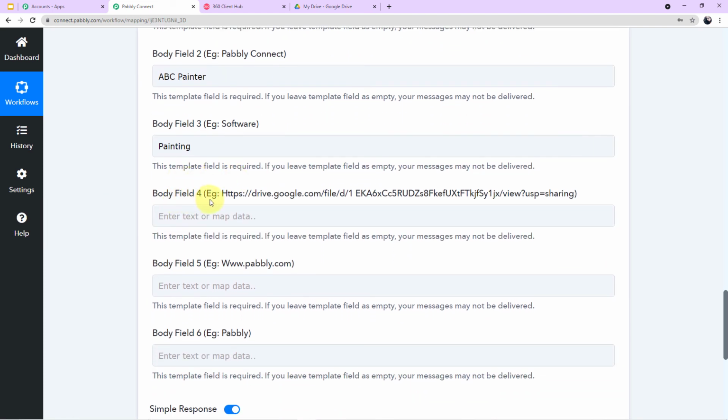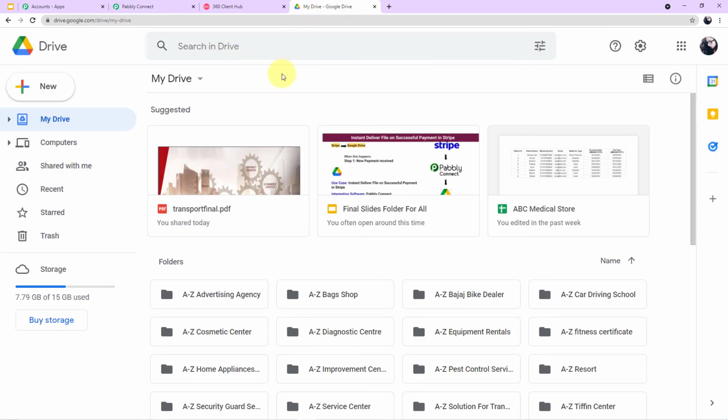Now in the body field 4 in the example, a link is given to you guys. So here we have to add the link of the brochure which we want to send to our customers. Okay. So for that I have uploaded the particular PDF file in my Google Drive account. Okay, so let me take you to my account on Google Drive and let me show it to you the PDF file which I have created and uploaded for this workflow.